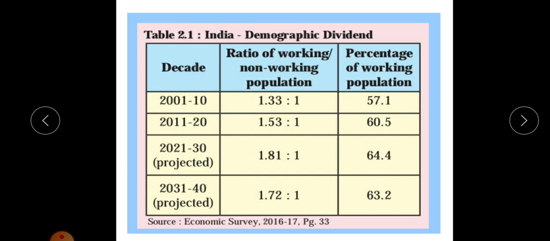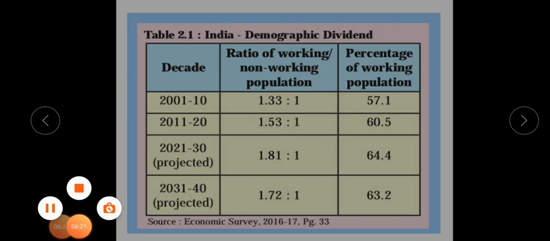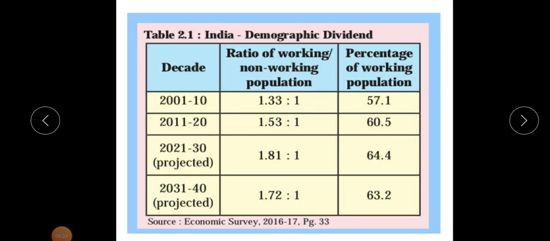For example, we can take an example related with our family. If in your family there are two persons who are engaged with their jobs and economic activities, then 2 is the ratio of working population. And if there are 2 children, or one child and one old person, in your house, then the ratio is considered 2 to 2.